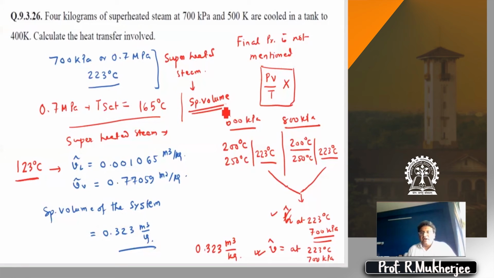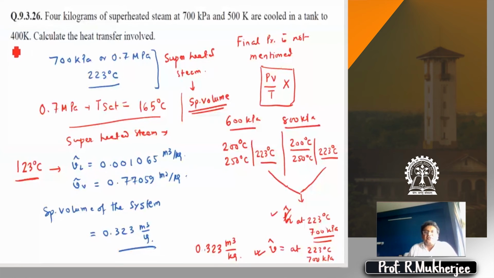Great. So now we say that this container is in a tank or something. So the tank doesn't expand or contract. I'm coming to you as well, Samira. So the tank does not expand or contract. So even if the superheated steam is cooled to 400 Kelvin, which is 123 degrees centigrade, right? So what does it mean? Specific volume will remain the same. Is it clear, Ayush?